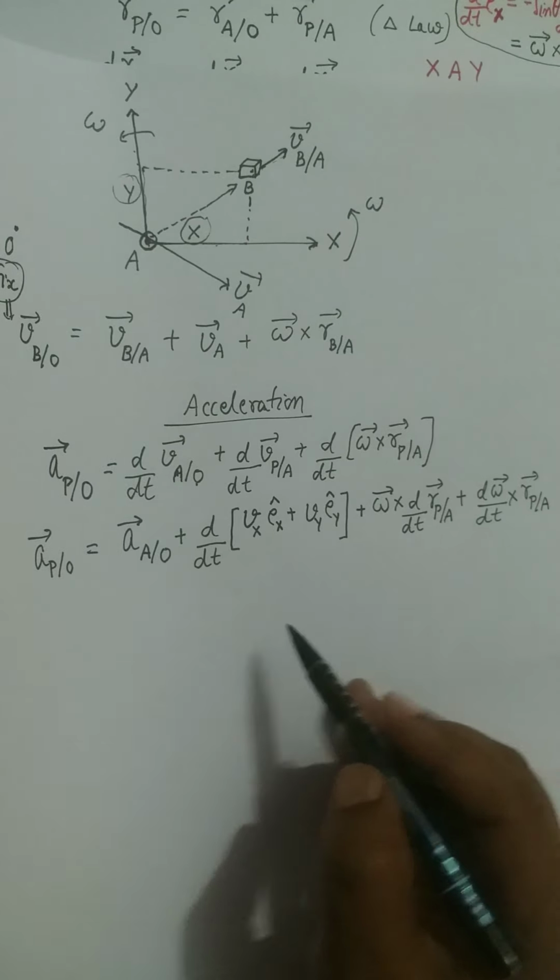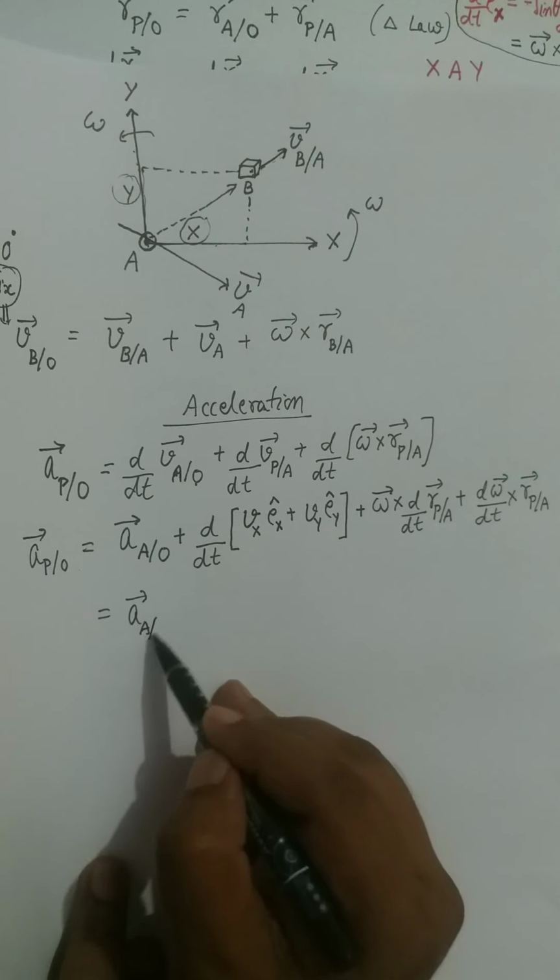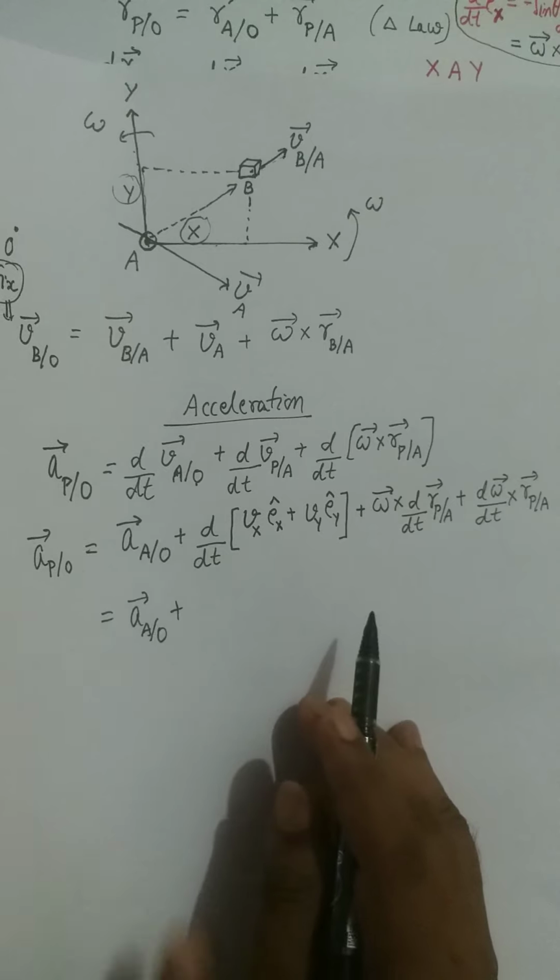Right? Now what is the first term? Acceleration of a with respect to o plus,